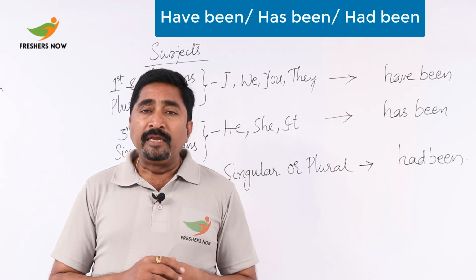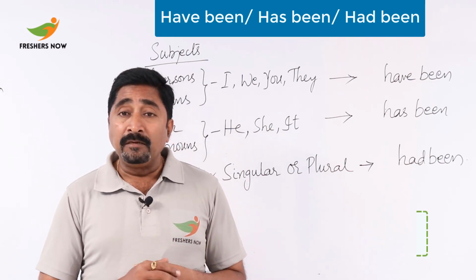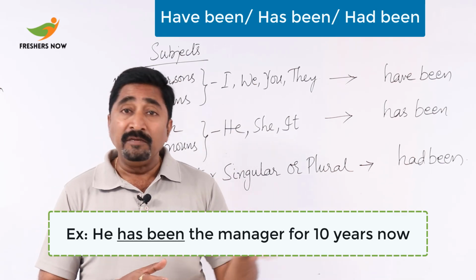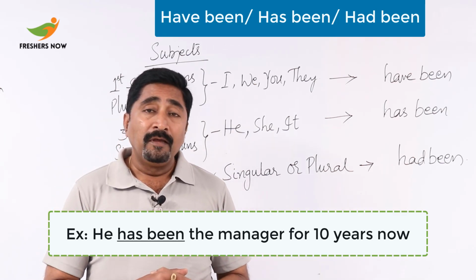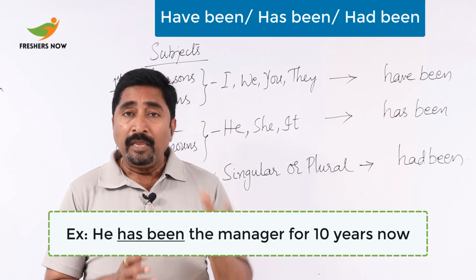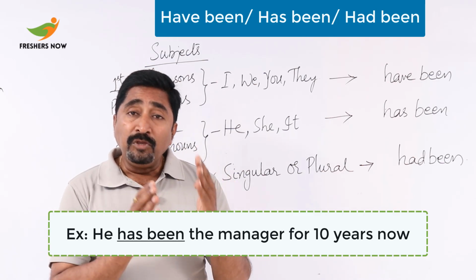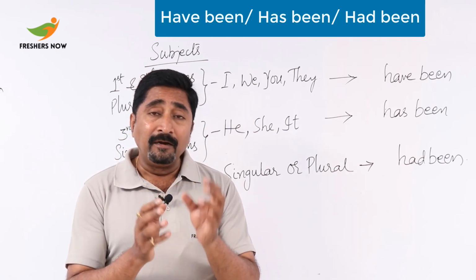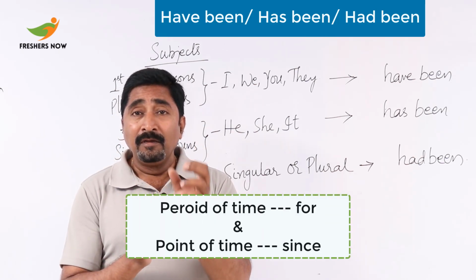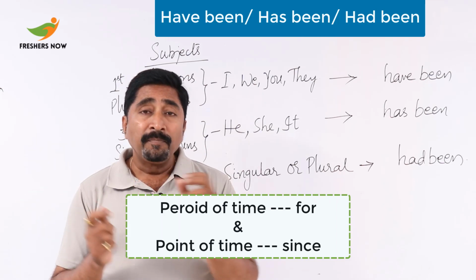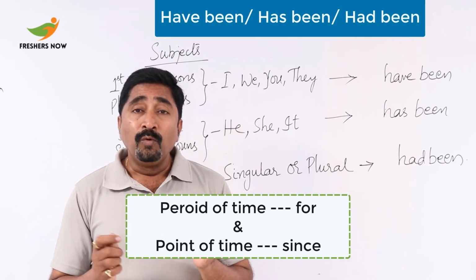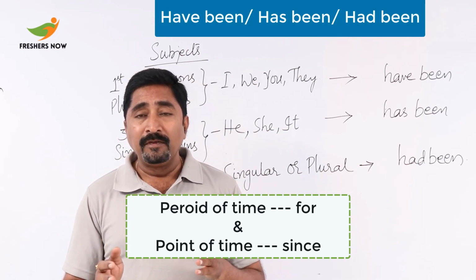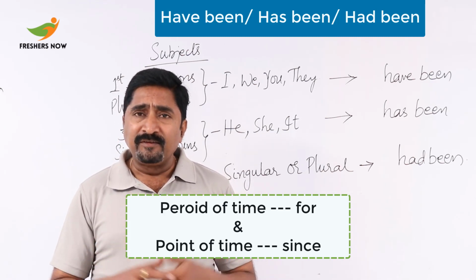Now for example, I can say, he has been the manager for 10 years now. That means even now, he is the manager. So here you can understand the use of a period of time with for and a point of time with since. So this is where we need to take care with the use in any situation.